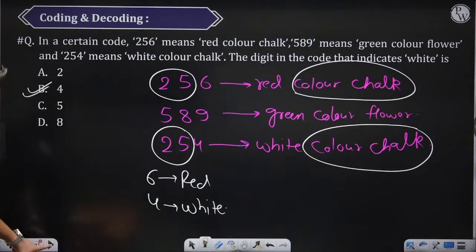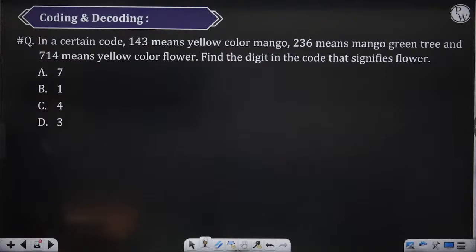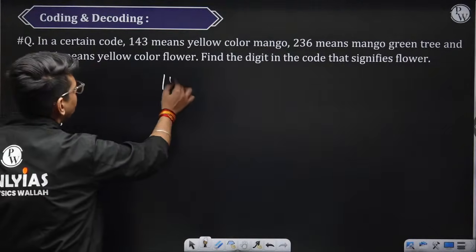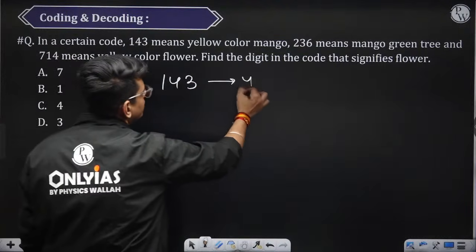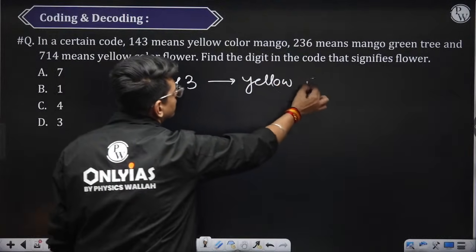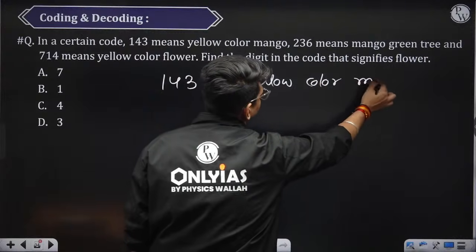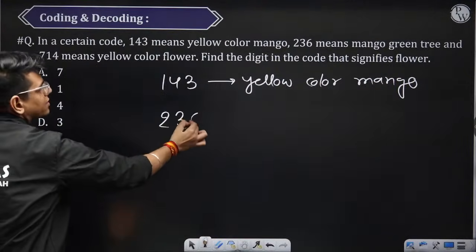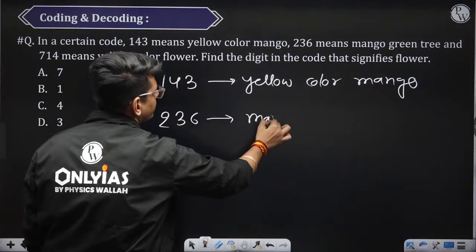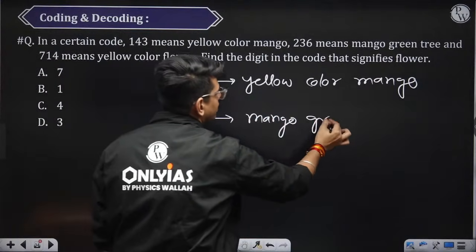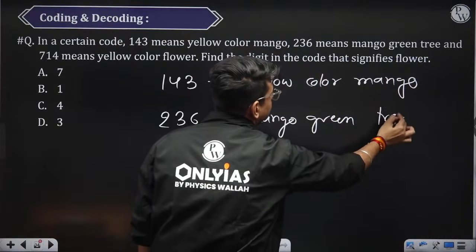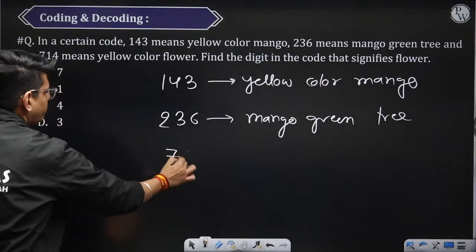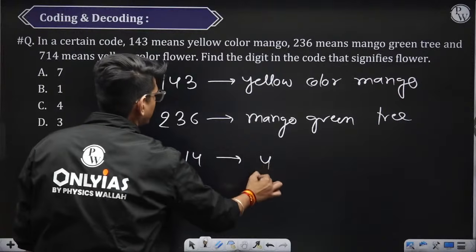Let's do one last question, then we'll end the class. Here they have given you 143. 143 is yellow color mango. 236 means mango green tree, and 714 means yellow color flower.